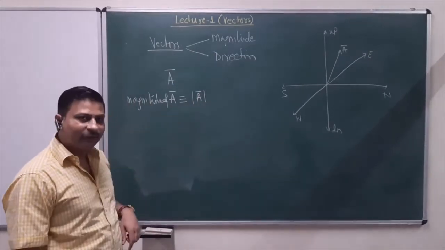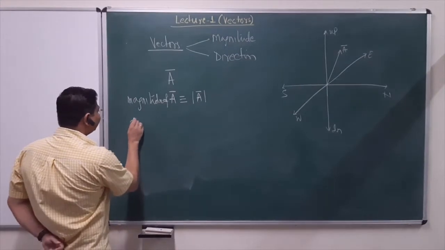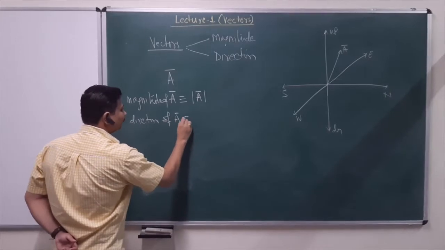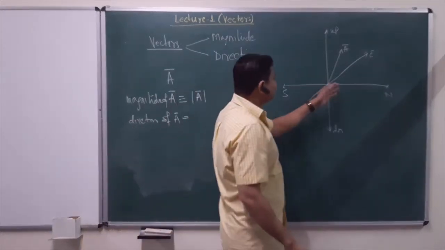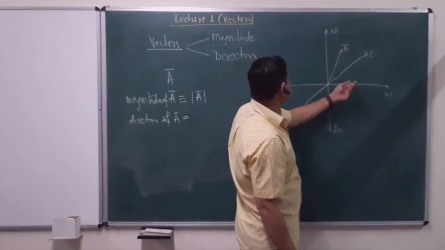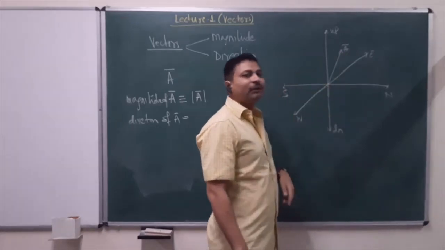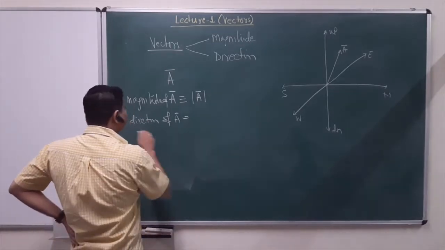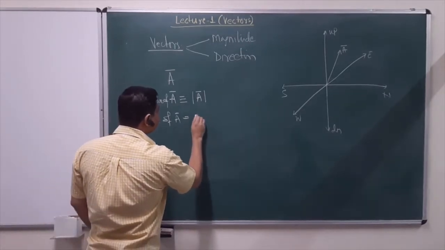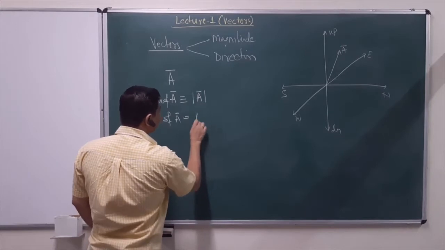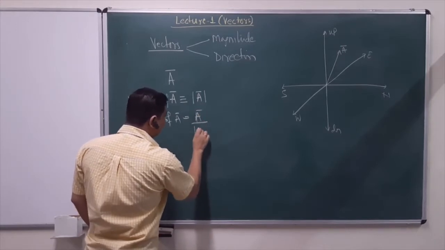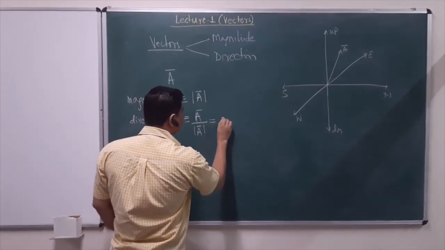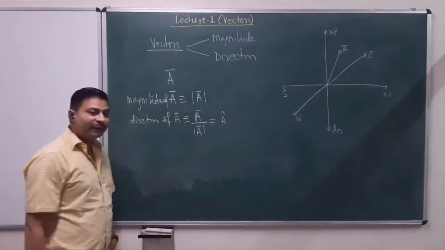This represents the length of the vector, and similarly the direction of A. So in this case, let's say the direction of A could be northeast upwards or northeast downwards, or we can represent it like this. Symbolically, we can represent the direction of A as vector A divided by its scalar magnitude, and this is then called the unit vector A.